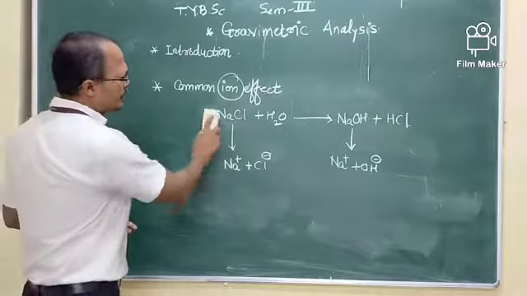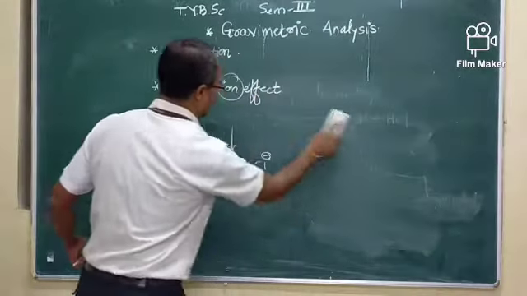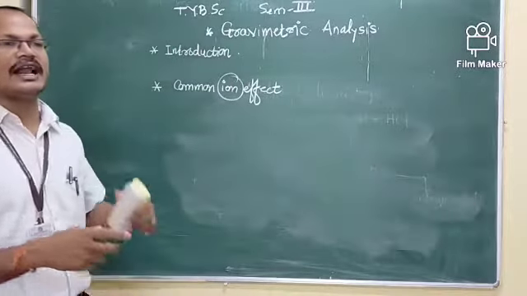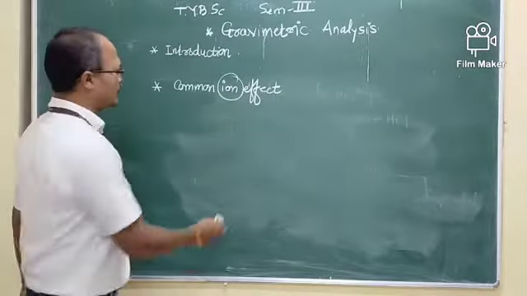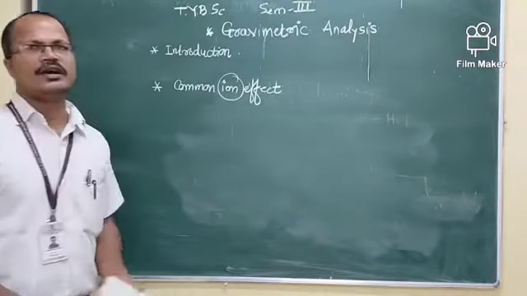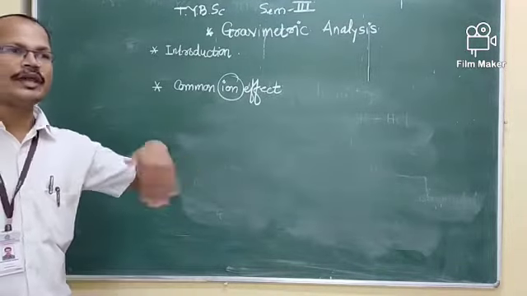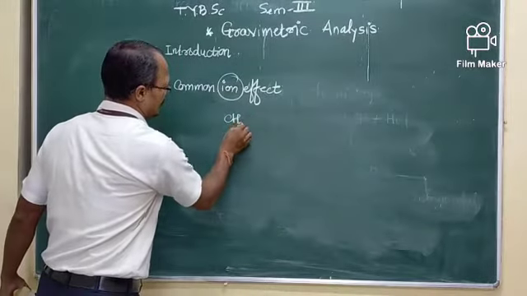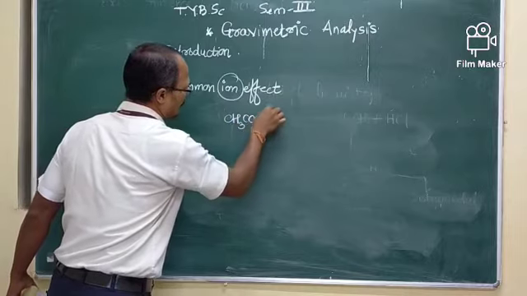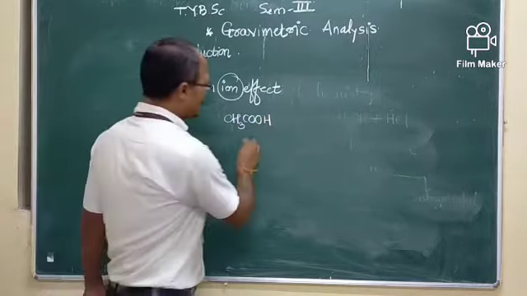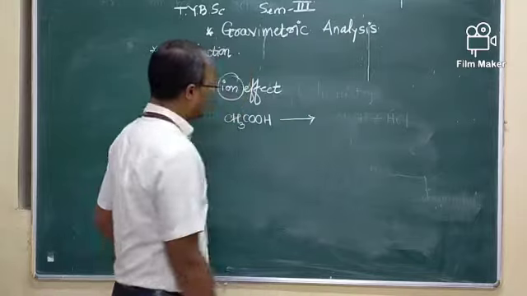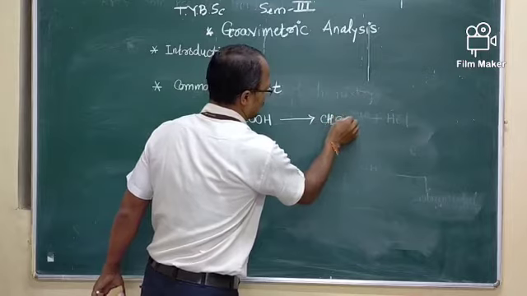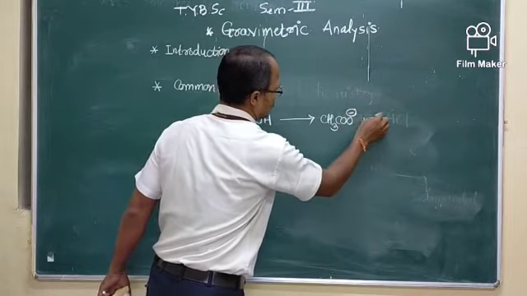But in some cases, weak electrolytes added to a solvent are only weakly ionized. For example, acetic acid is a weak acid, and when added to water it ionizes as CH3COO minus plus H plus.